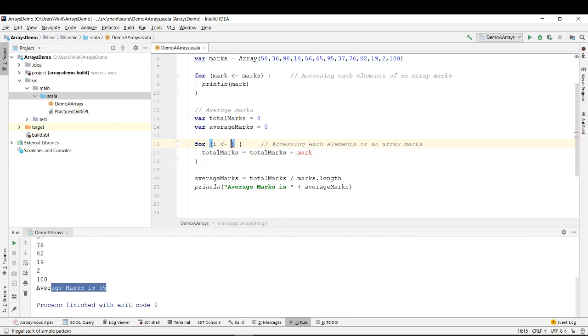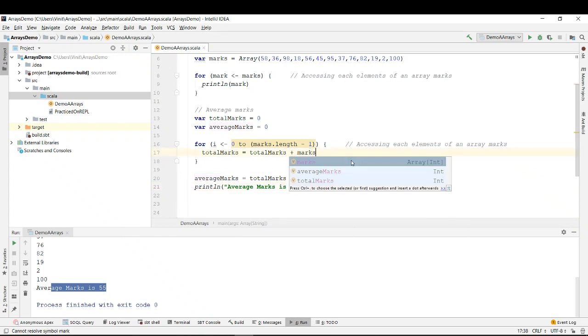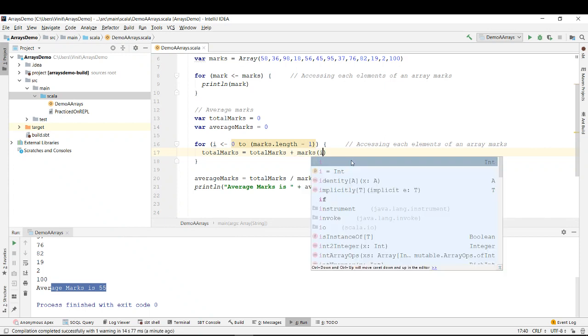For i from 0 until length of array minus 1, and instead of referring to mark, we can refer to marks of i.